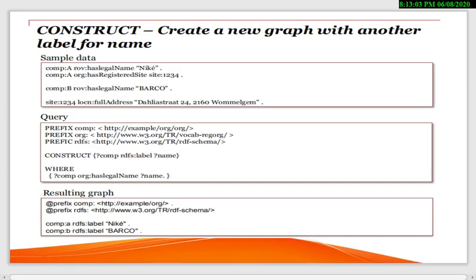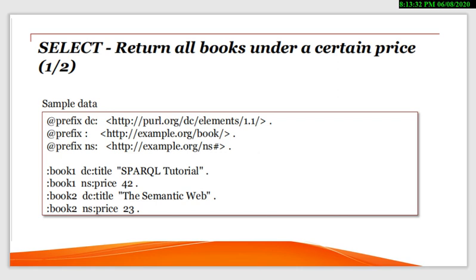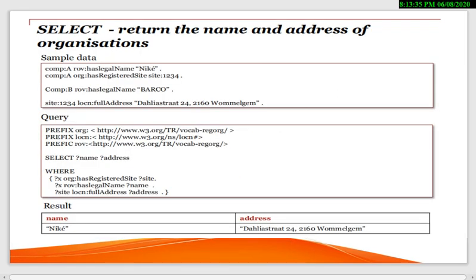Here is one more example, like create a new graph with another label for name. Now what we have to do, we have to create a new graph with another label for name. Here is a company name, like company A, company B, its site, like its address, and the query, its prefixes, construct. First, when we were using the select, that means the data was already given.